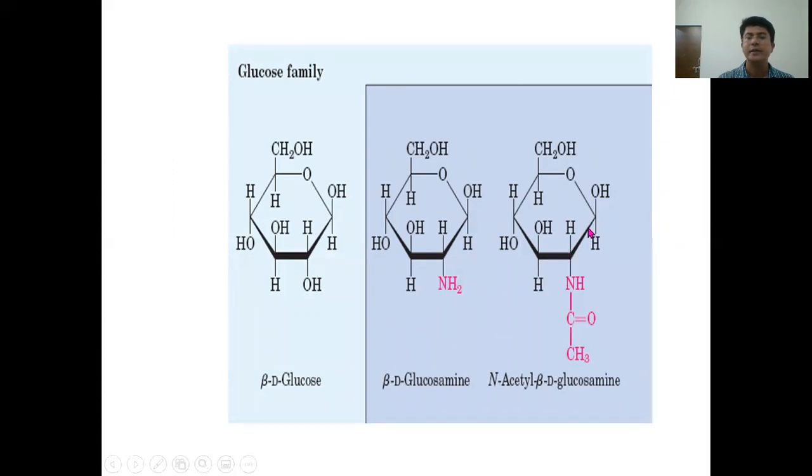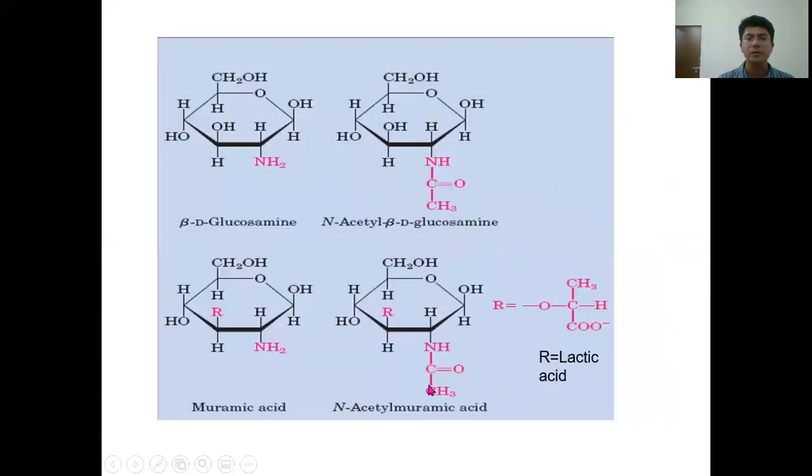Here the anomeric carbon is in beta configuration, and hence it is referred to as N-acetyl beta D glucosamine. Here also the anomeric carbon is in beta configuration, and hence it is referred to as beta D glucosamine. In the case of N-acetyl muramic acid, N-acetyl glucosamine has a side chain of lactic acid attached to the third carbon.